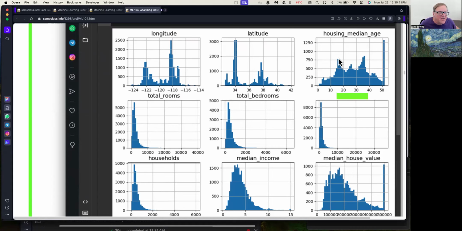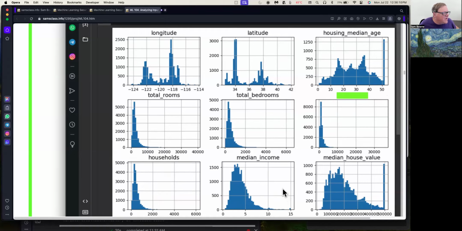Maybe there was a boom of housing at this time and at this time, or maybe it's some kind of defect in the data. This is certainly a defect in the data. Apparently, they wouldn't let anything be older than 50 years, so this is really 50 or greater and should not be mathematically interpreted as exactly 50. Then here's rooms and bedrooms and house value. Those all look reasonably Poisson distributed, which is close to Gaussian if you just change this into another scale, like a logarithm or something.